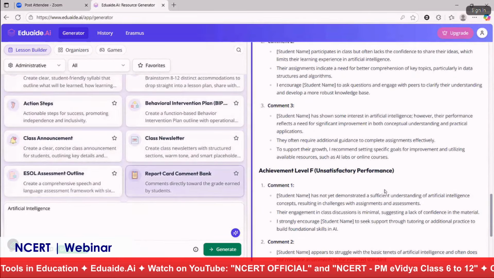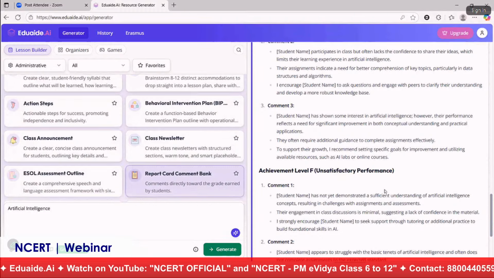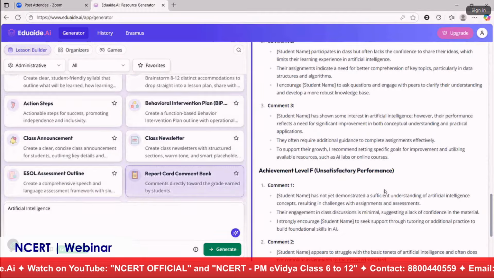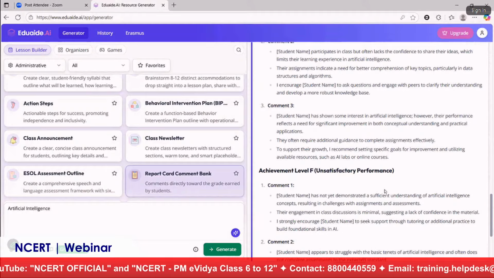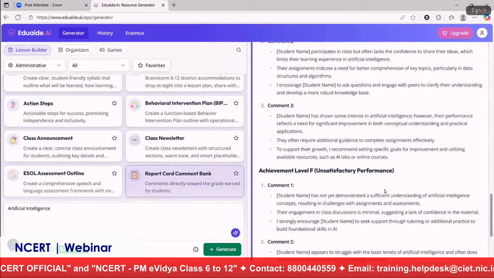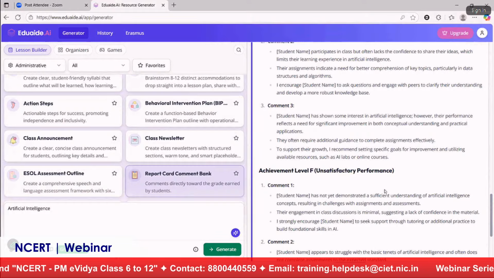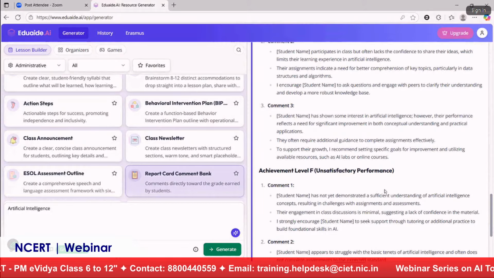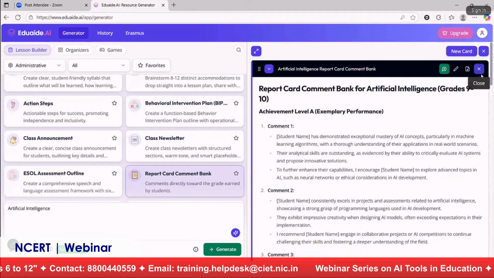We cannot copy paste the entire comment for a particular student, because we know what are the strengths and weaknesses of our students. We can go through it, customize it, and write it. We can just use it as a lead to write our report card comments for our students. So I'll just close this card.